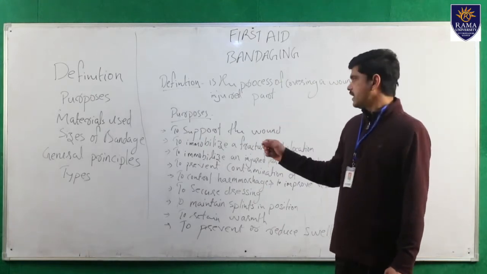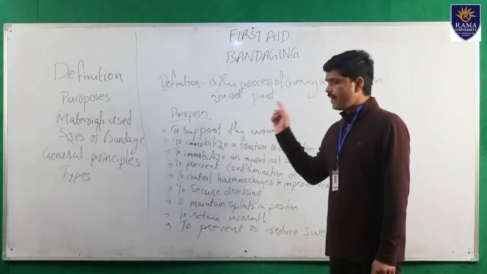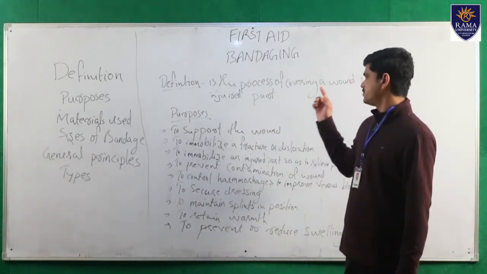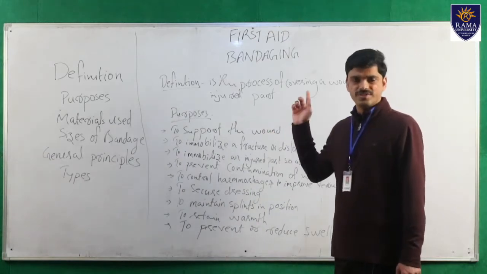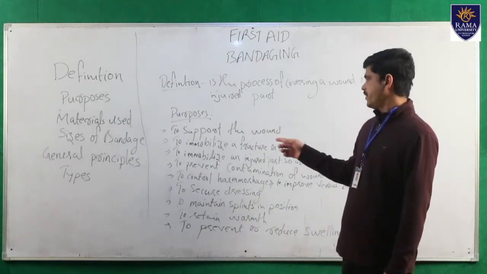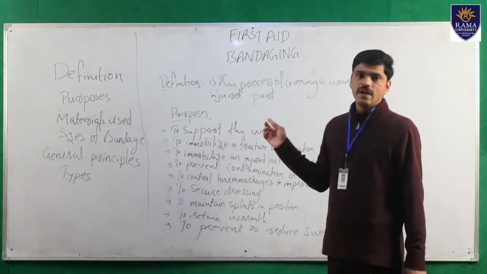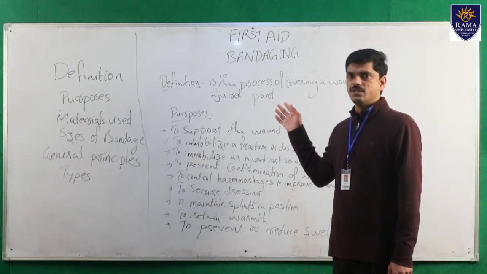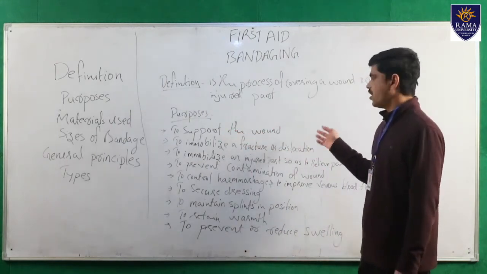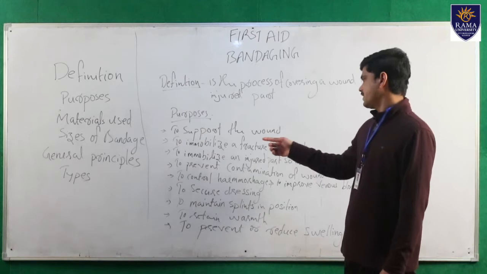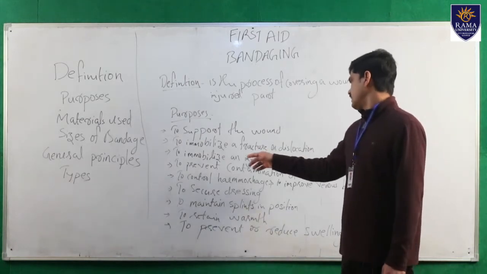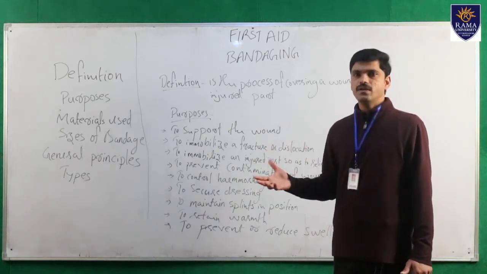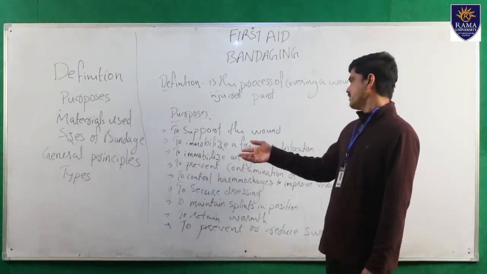Next we will see the purposes of bandaging. What are the purposes of bandaging? The first point is to support a wound. Next, to immobilize a fracture or dislocation, to immobilize a particular part if it is injured. And next, to prevent contamination of a wound, to prevent microorganisms,